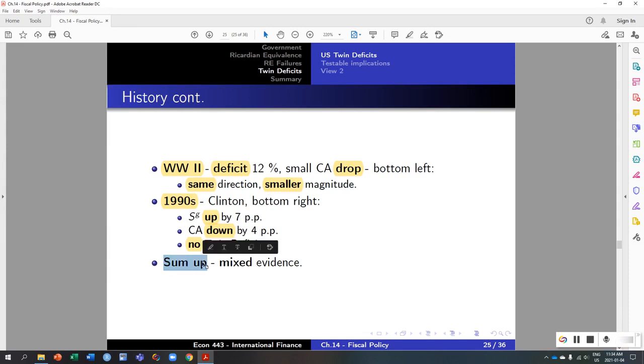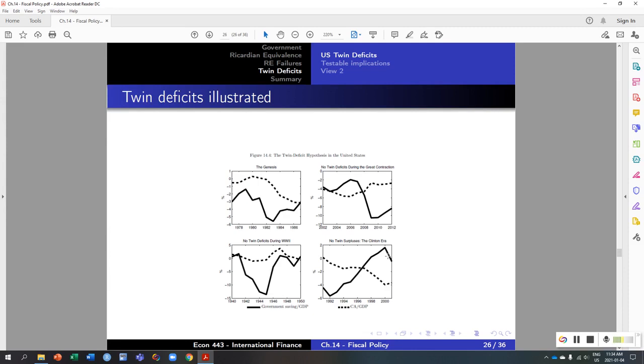To sum up that evidence, well, it's mixed evidence. Sometimes you do have twin deficits, sometimes you don't. The evidence for those twin deficits is actually quite mixed, and this is illustrated again in those 4 different episodes from the US history of both current account and government deficits.